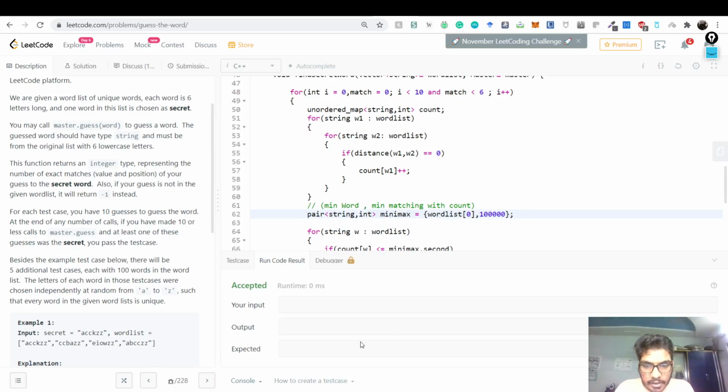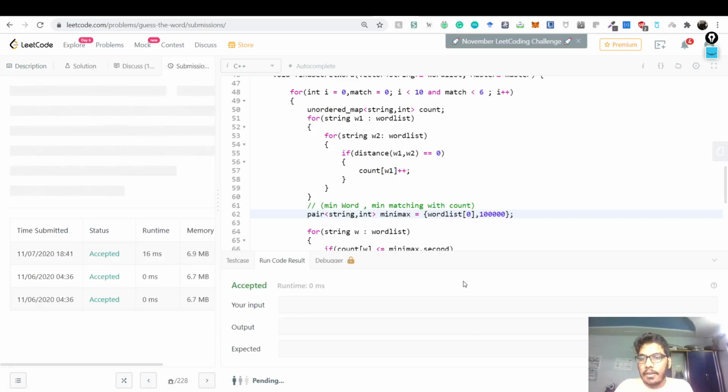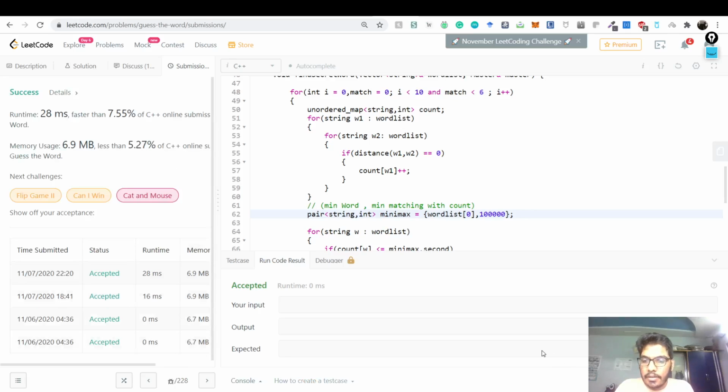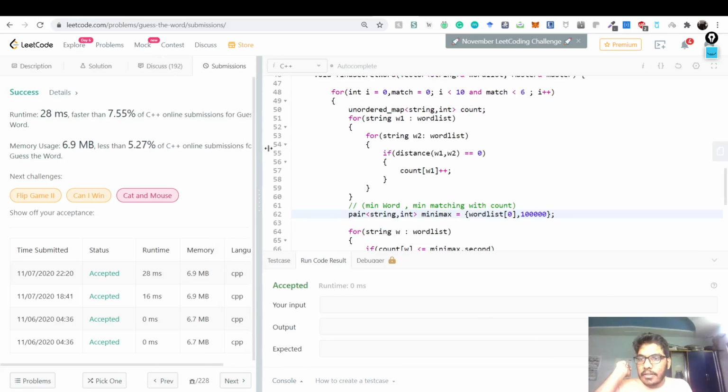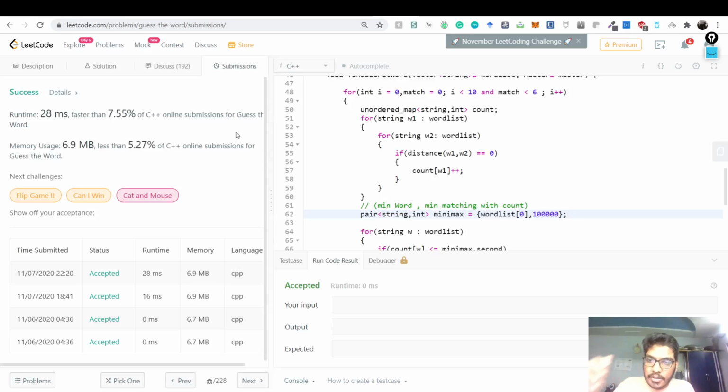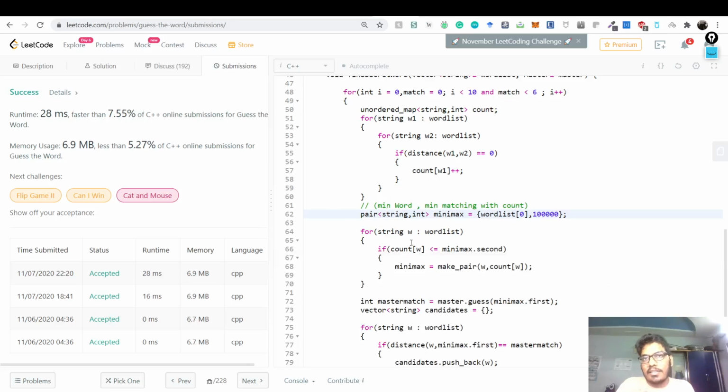Oh, it's accepted, right? I am not able to see the output, but it is still accepted. And let's submit this. It says submitted and accepted. This is 28 milliseconds, faster than 7.55% of the online submissions. That does not matter, because this is just about strategy.